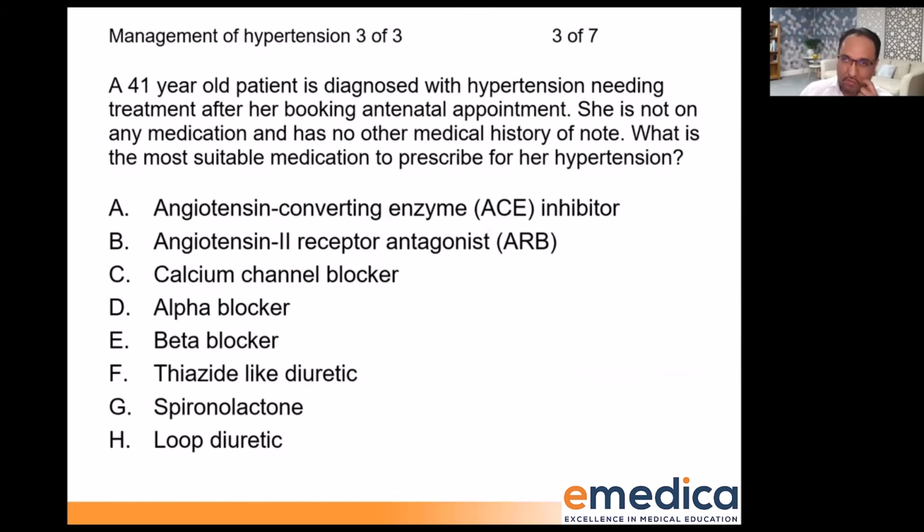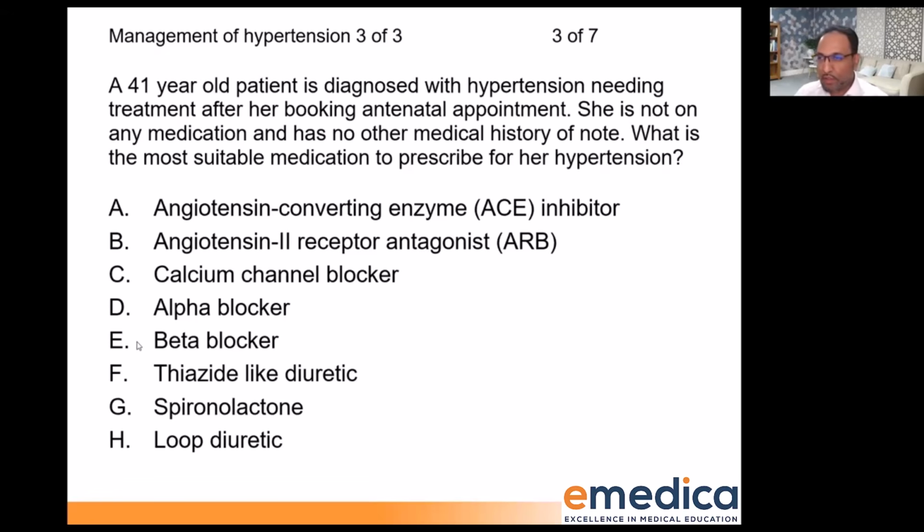Okay. Last one in the set. Now, can you see this particular question? There are 8 options. In the MSRA, extended matching questions can sometimes have 9, 10, even 11 answer options for you to pick from. Okay. So key things here is that this patient is 41 and they're having an antenatal appointment, i.e. they're pregnant. No other medical history, not on any medication.